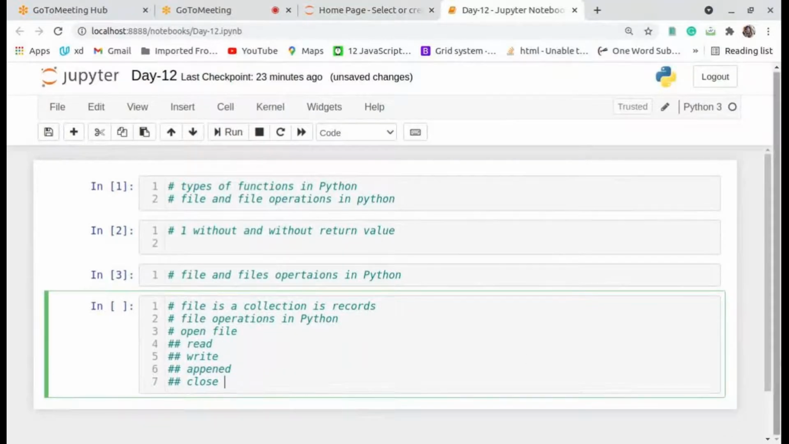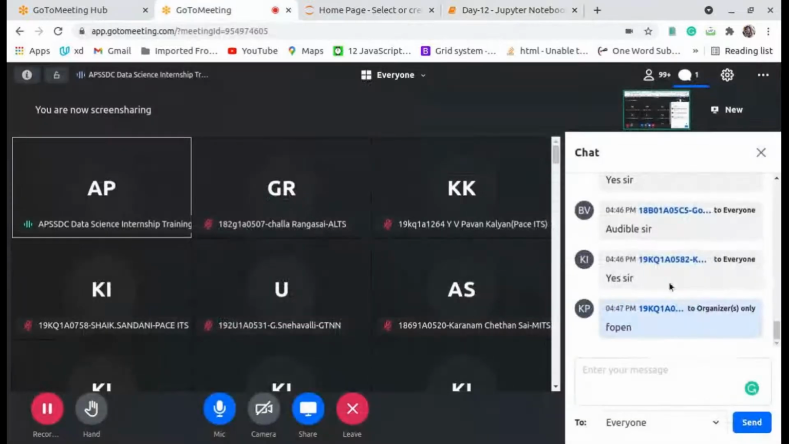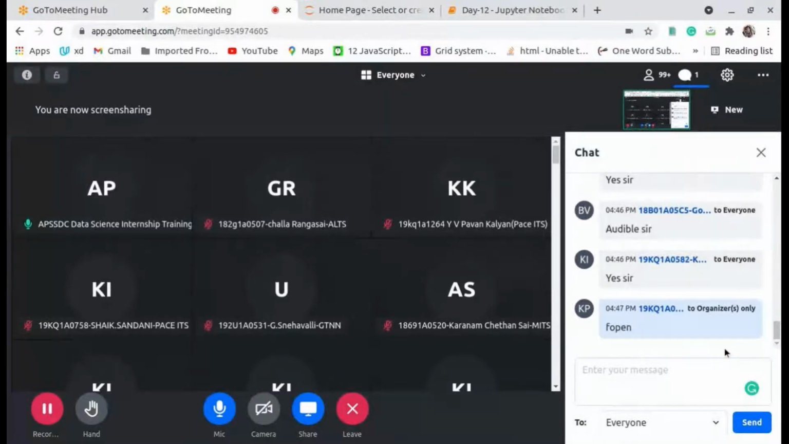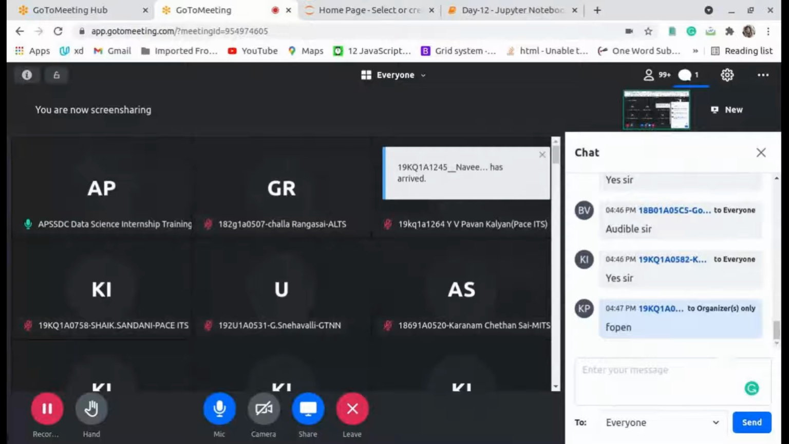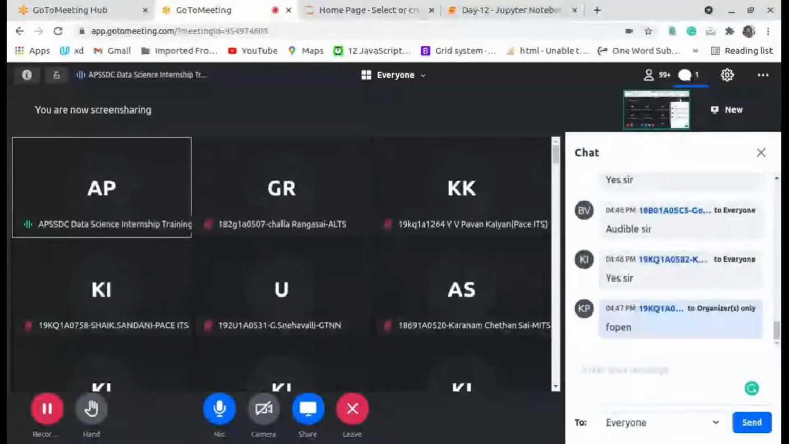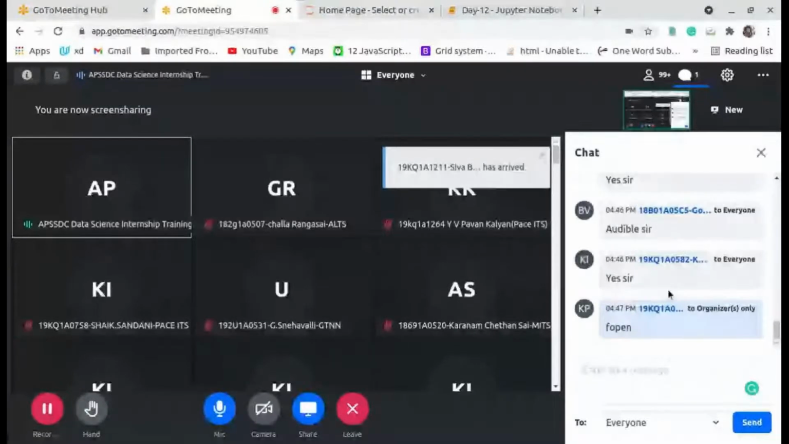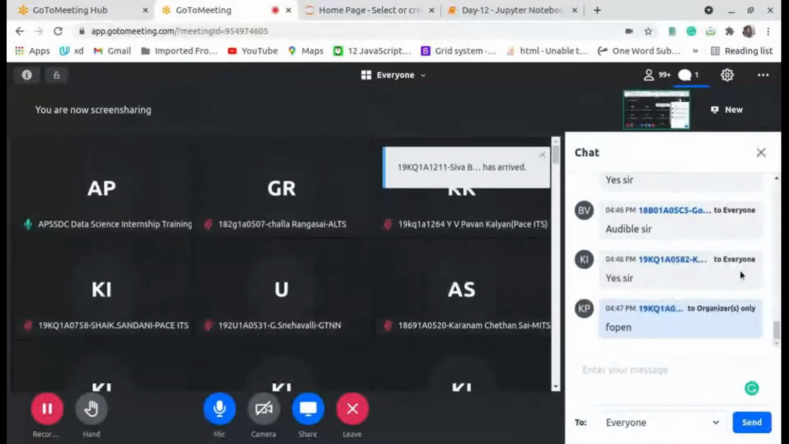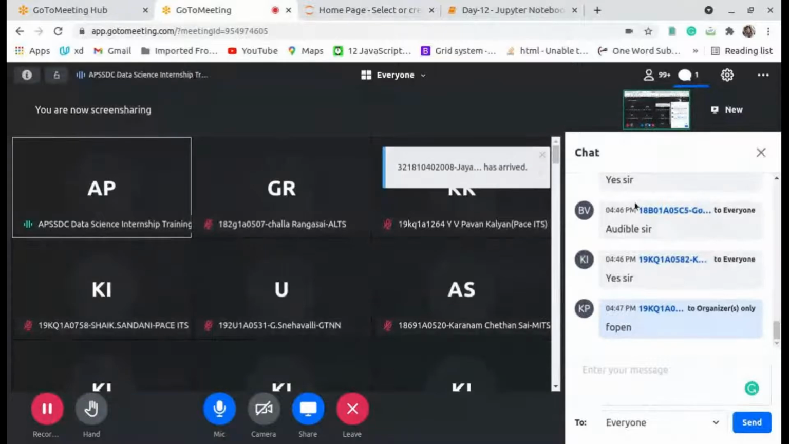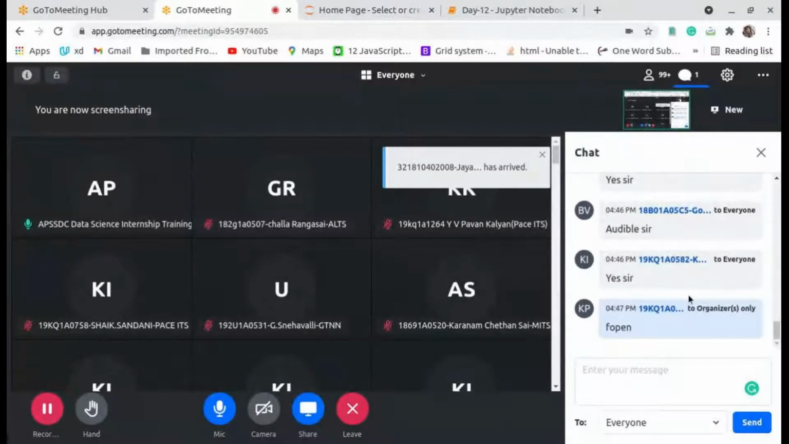Is it okay for all up to now? Yeah, you can call it f open or else open. Now I will tell you how to open. Those are the operations in Python: read, write and append, open the file and close the file. Is it okay or not? Please respond in the chat box.